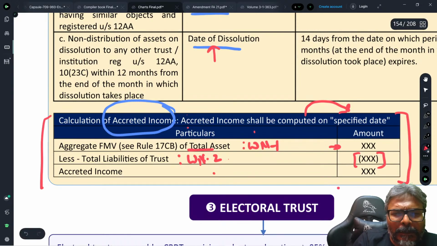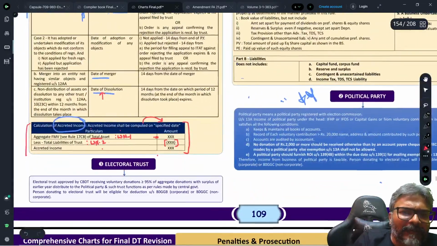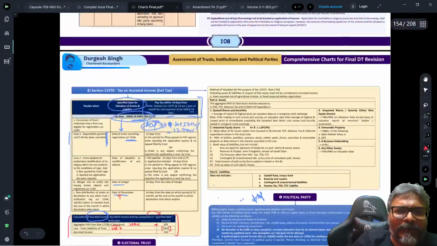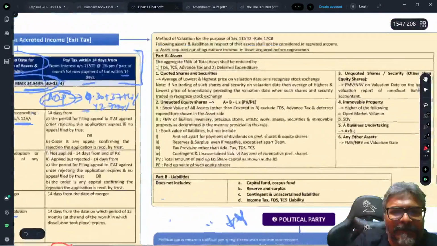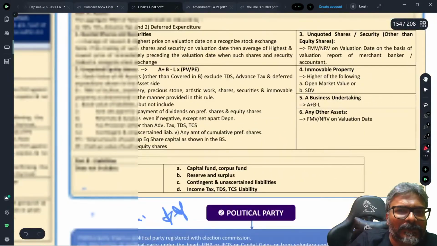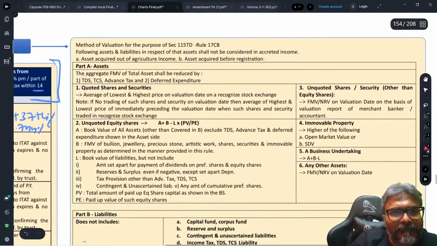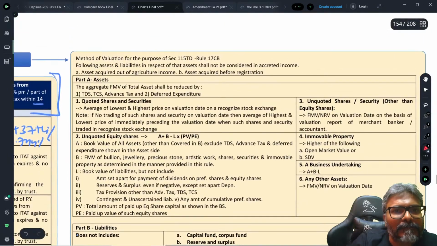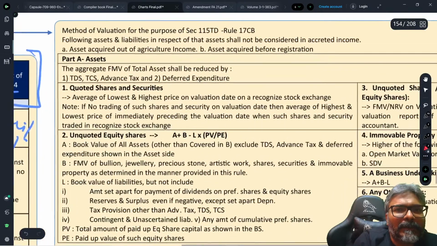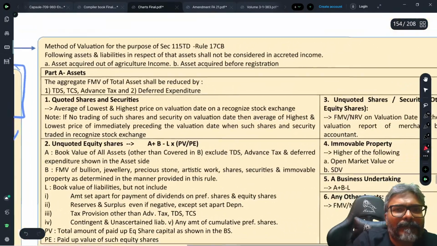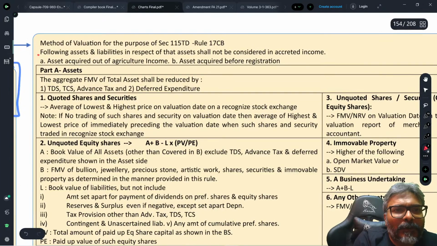Perfect, friends. Now, the entire catch point is the FMV valuation, isn't it? We will do this FMV valuation, but before we do that, I just wanted to clarify certain important points. The following assets and liabilities in respect of those assets shall not be considered in the accredited income.